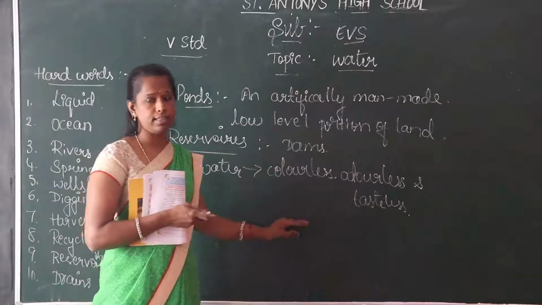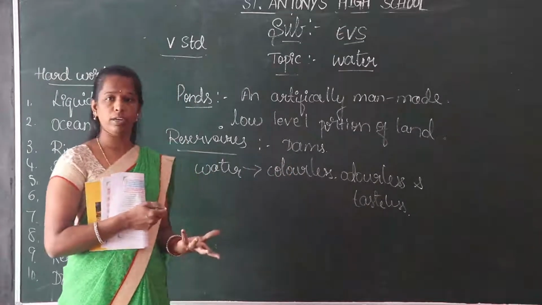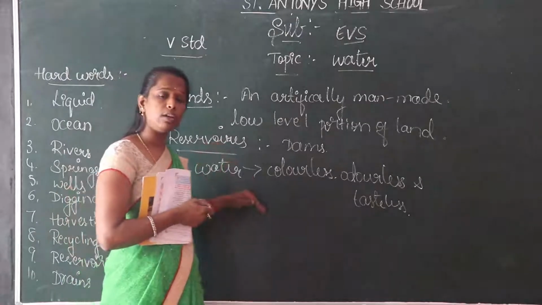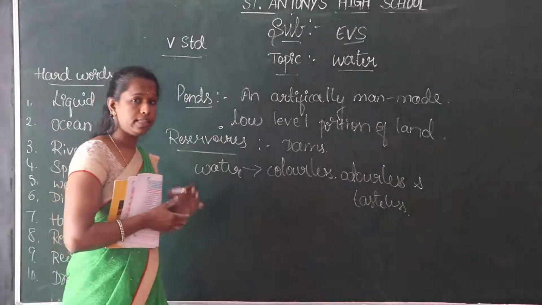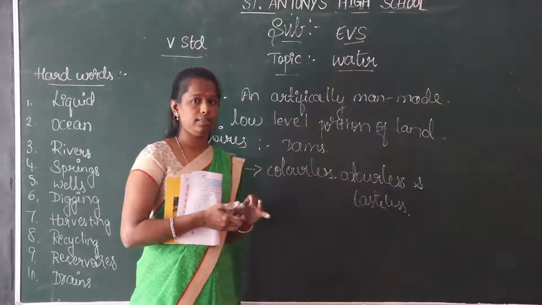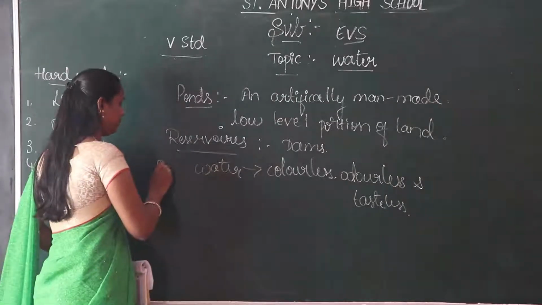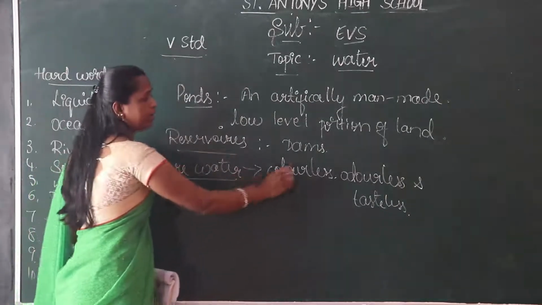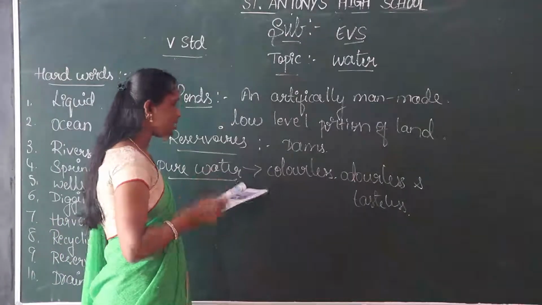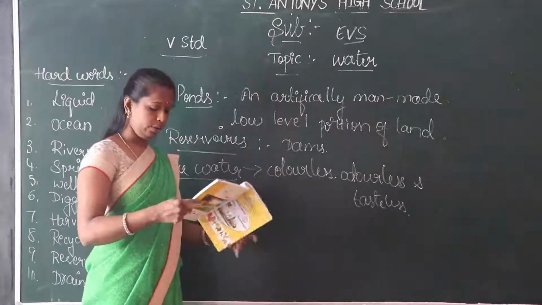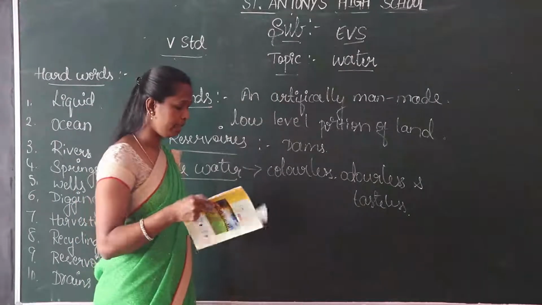Some minerals are dissolved in the water, you get sweet water. Okay, children? Some salt is dissolved in the water, you get salt water. If you taste the sea water, it is salt water. So pure water is colorless, odorless and tasteless. Salts and minerals dissolved in the water give it some taste.